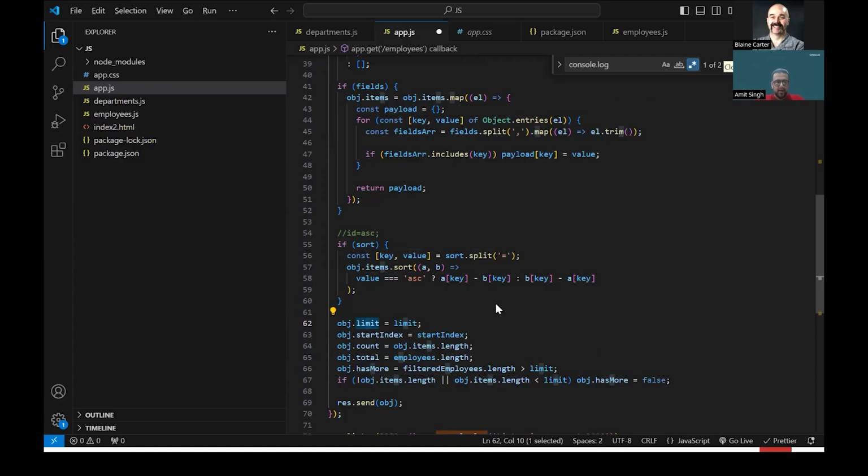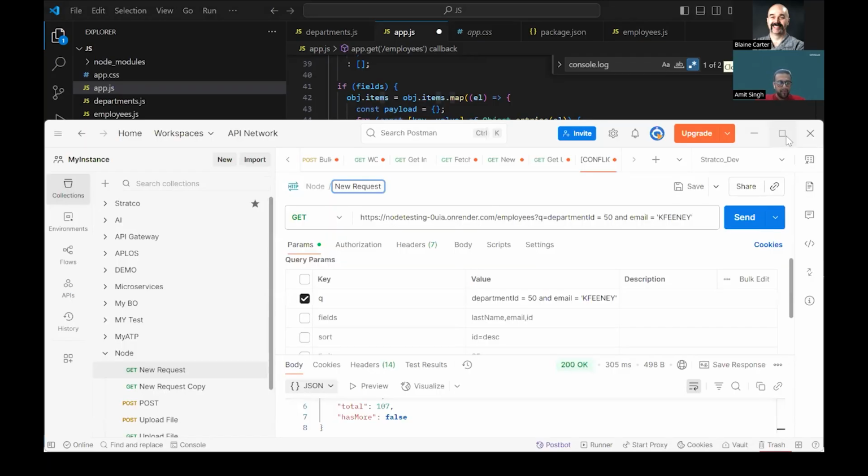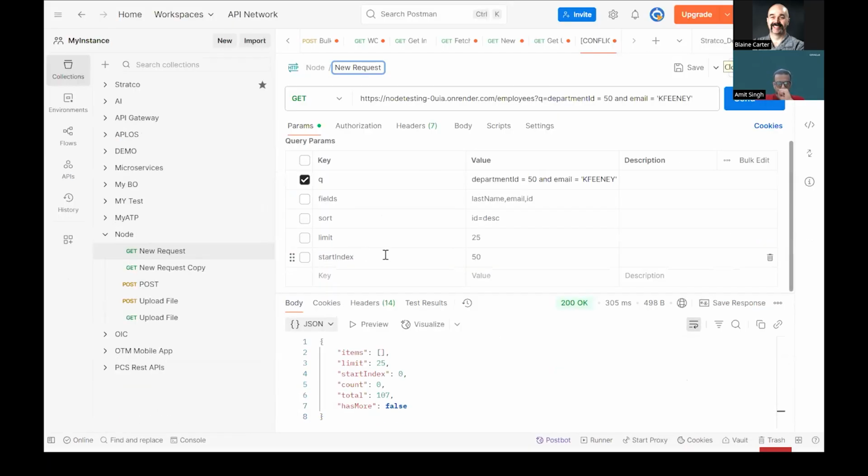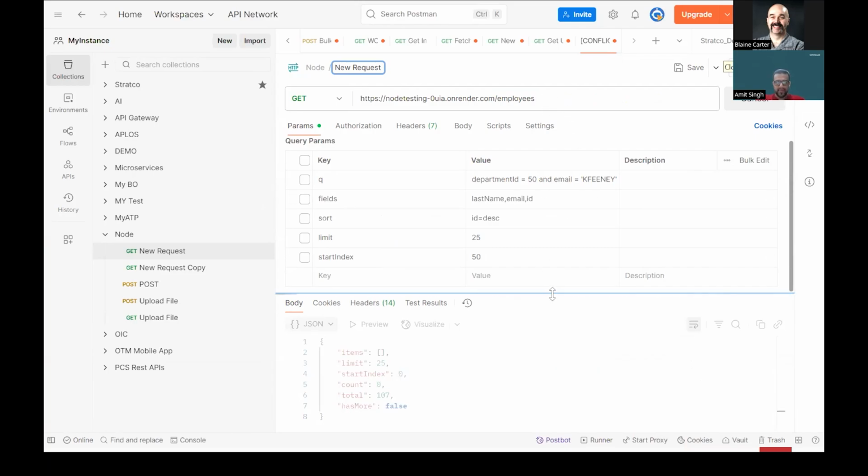Let me quickly show in Postman how my API behaves. I hope my Postman screen is visible. This is my API which I have deployed. Initially it may take a couple of seconds to send the data. If I send a request after a few minutes of inactivity, it will take some time.